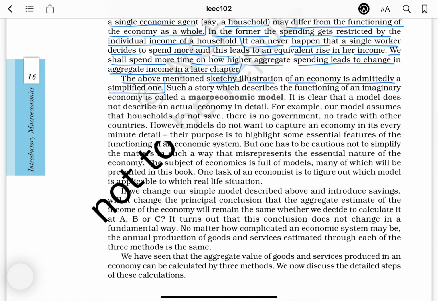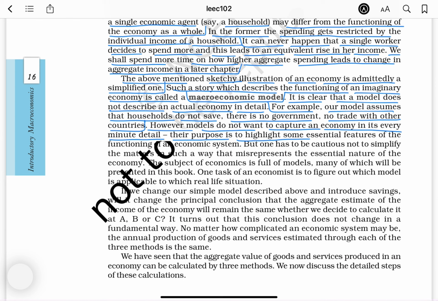The above mentioned sketchy illustration of an economy is admittedly a simplified one. Such a story which describes the functioning of an imaginary economy is called a macroeconomic model. It is clear that a model does not describe an actual economy in detail. For example, our model assumes that households do not save, there is no government, and no trade with other countries.